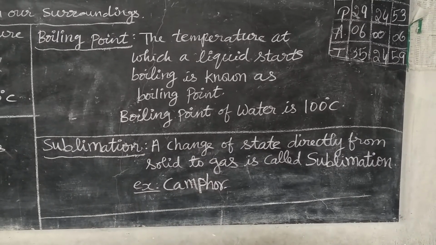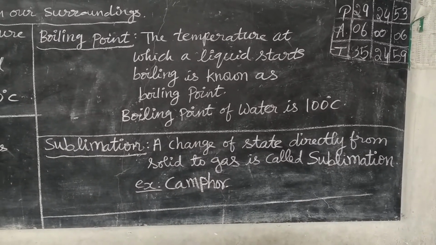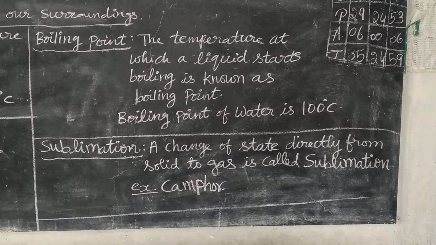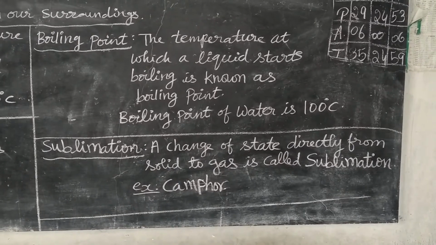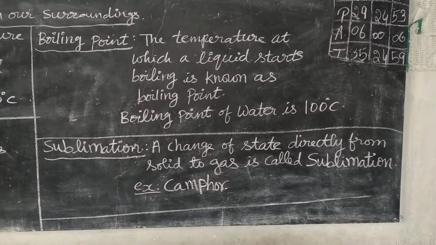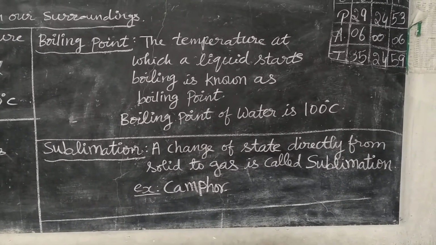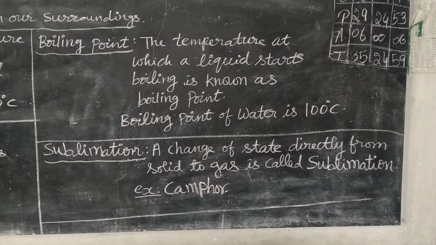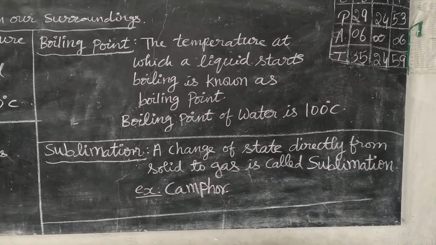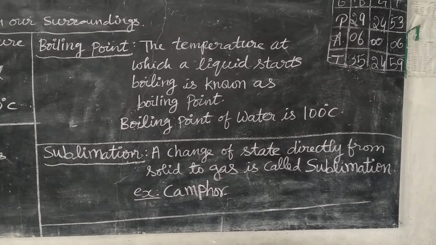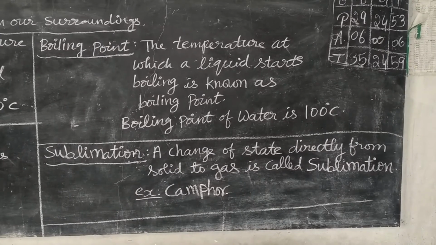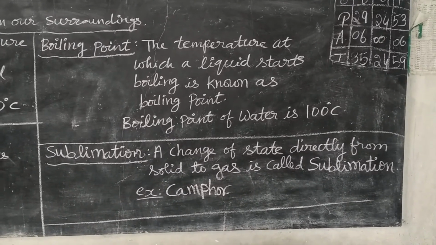First it changes into liquid water. But here a solid is changed directly into gas just by heating. So this type of element is called a sublimate, and the process is called sublimation. An example is camphor. When it is heated, it changes directly from solid into gaseous form.